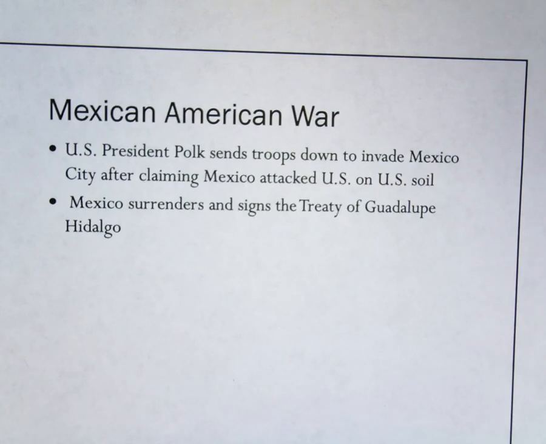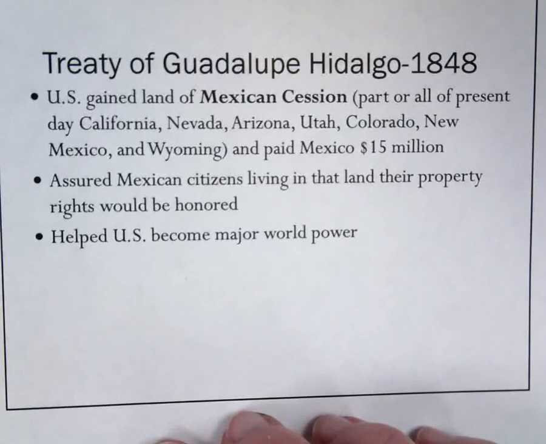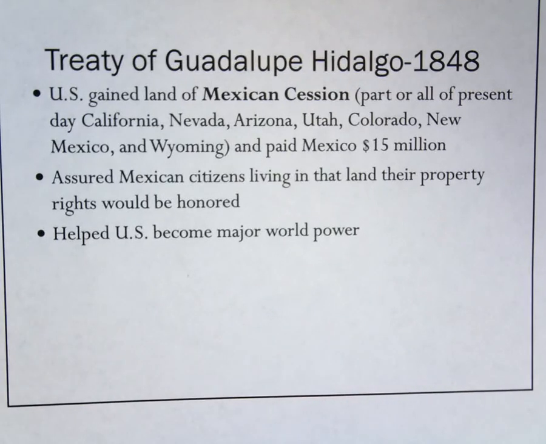After the fighting, Mexico does end up surrendering and signs the Treaty of Guadalupe Hidalgo. This treaty is signed in 1848, and the U.S. is the one who comes out on top. Not only does Mexico agree to recognize the Rio Grande as the border in between the United States and Mexico, which was the original border that Texas believed existed, however, they also gain the land of the Mexican Cession.